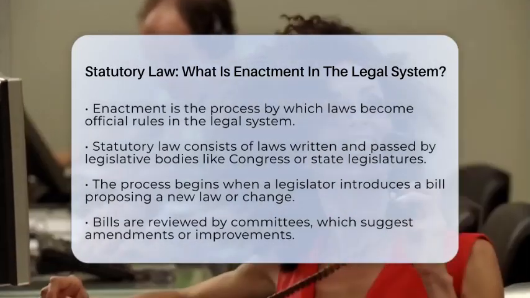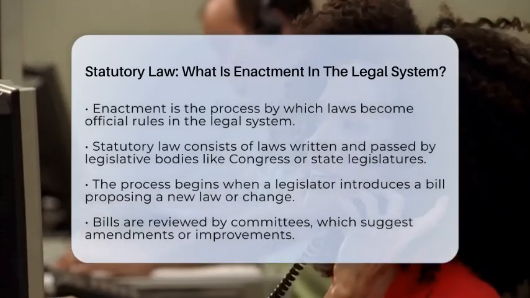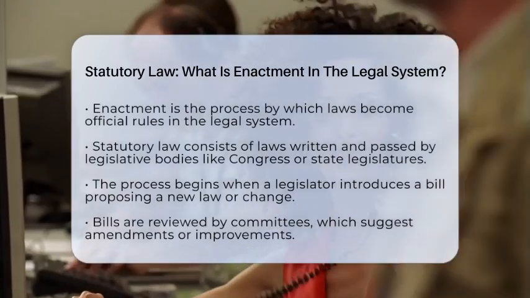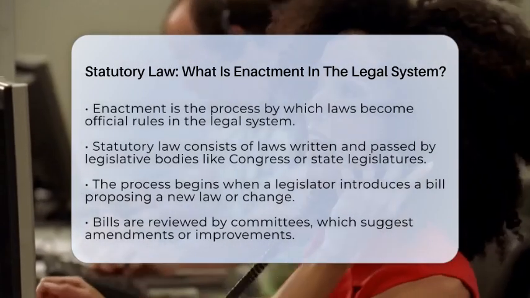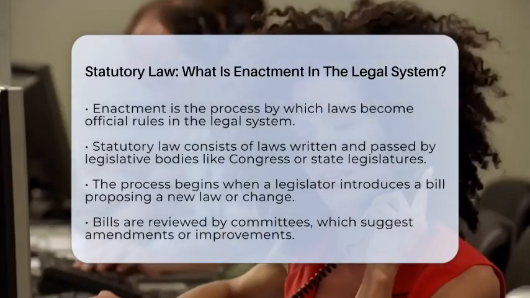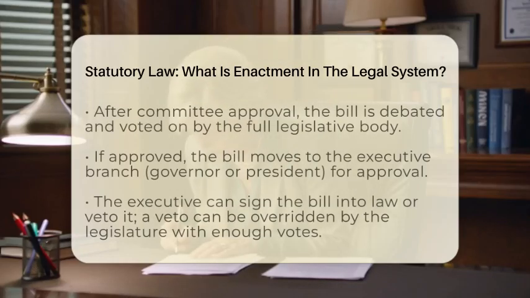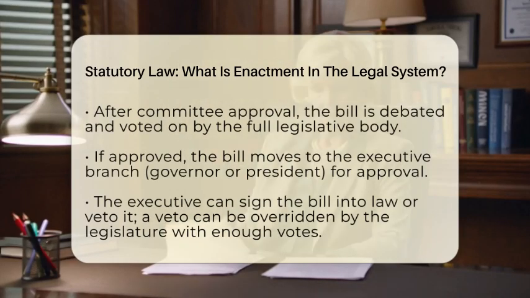But how do these laws actually come into existence? That's where enactment plays a key role. Enactment begins when a member of the legislature introduces a bill. This is a proposal for a new law or a change to an existing law. The bill then goes to committees, which review it carefully. They might suggest changes or amendments to improve it.